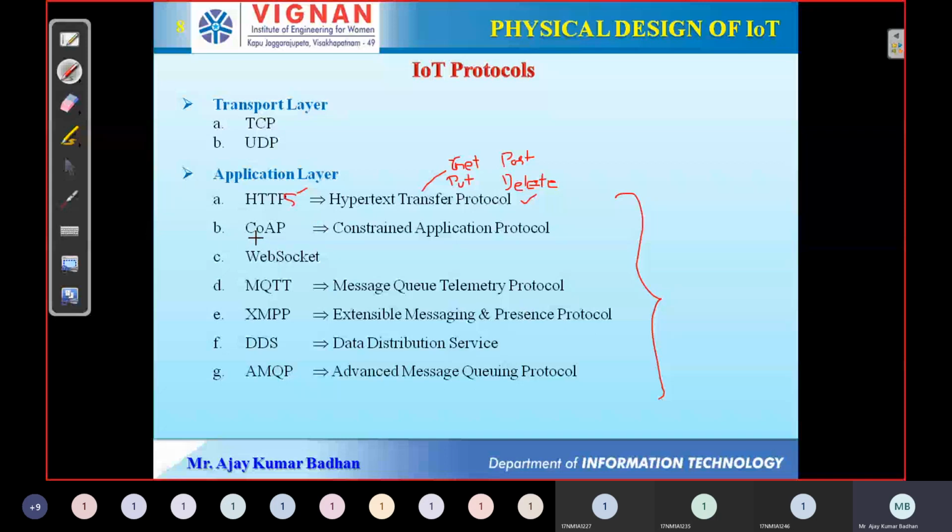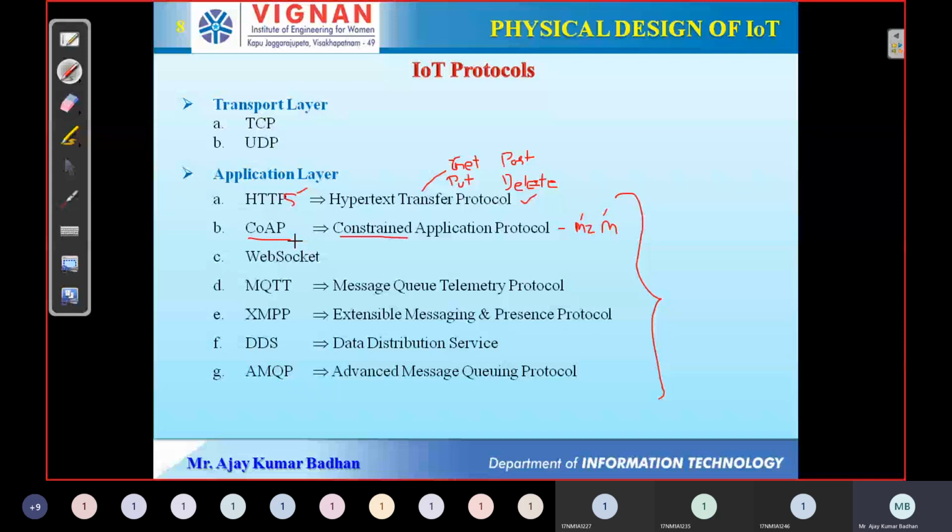Next, we have something called CoAP. This is nothing but Constrained Application Protocol. Constrained means limited. Since it is limited, it is mostly used for M2M, which is machine to machine. To let two different devices deployed in the environment communicate, we use this protocol, CoAP.